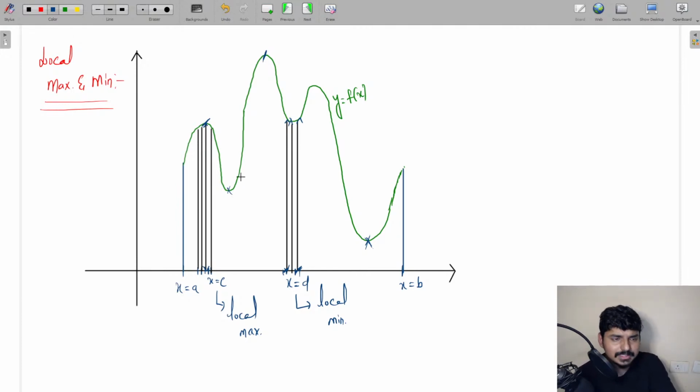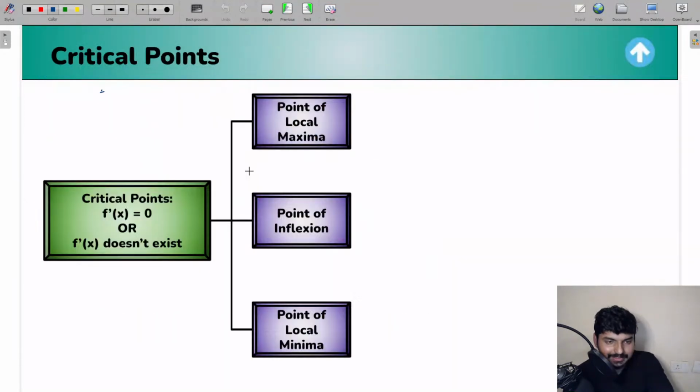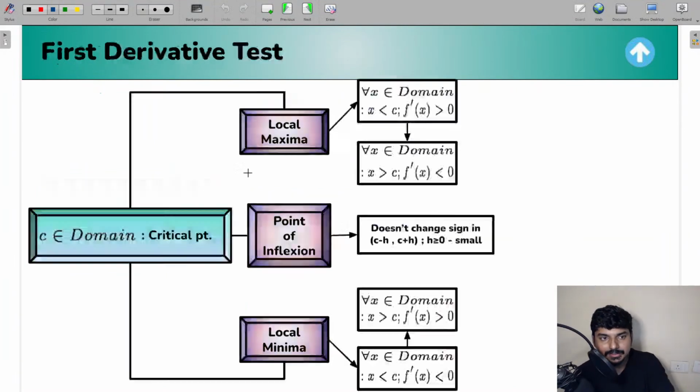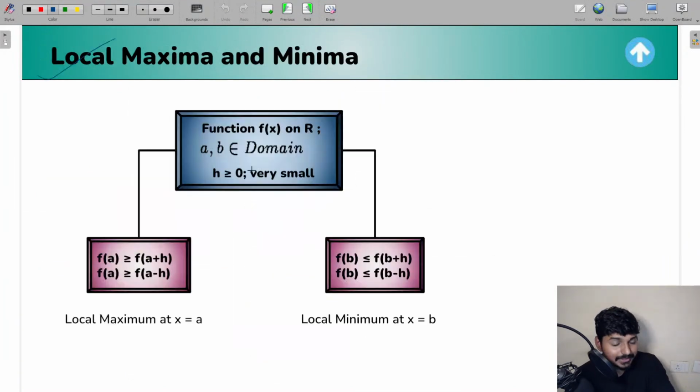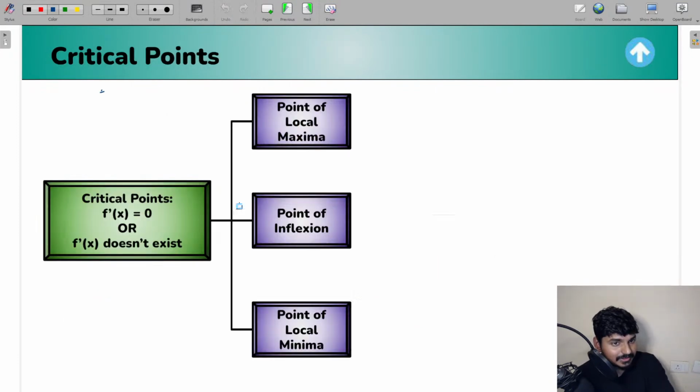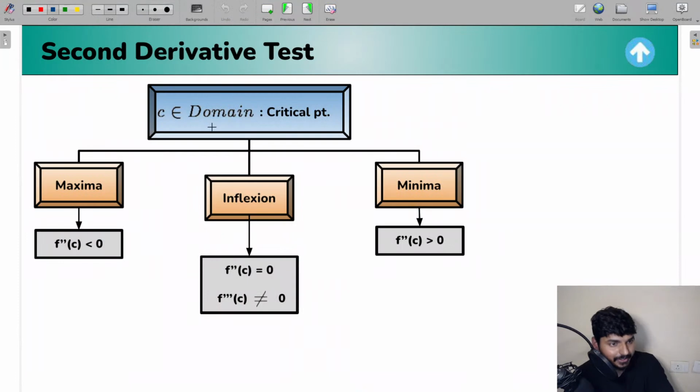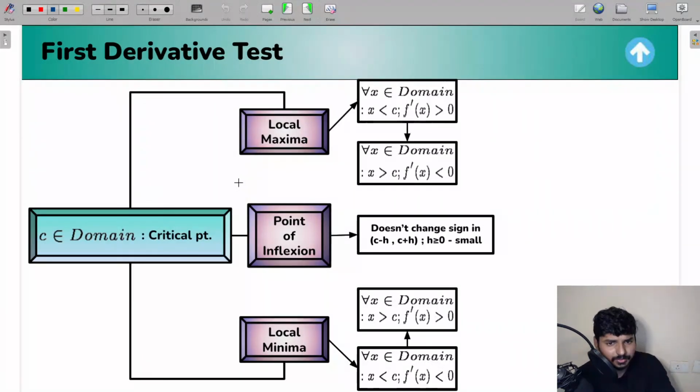So I hope this entire concept is clear for you, the concept of local maxima and local minima. Now let us understand the method of finding the local maximas and local minimas. We have two methods for that: the first derivative test and the second derivative test. I'll tell you in detail what the first derivative test is going to be and what the second derivative test is going to be. So everyone listen to this carefully.